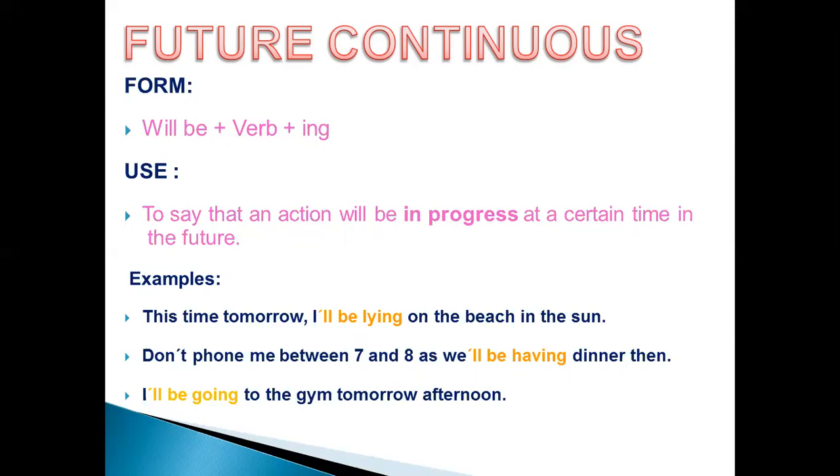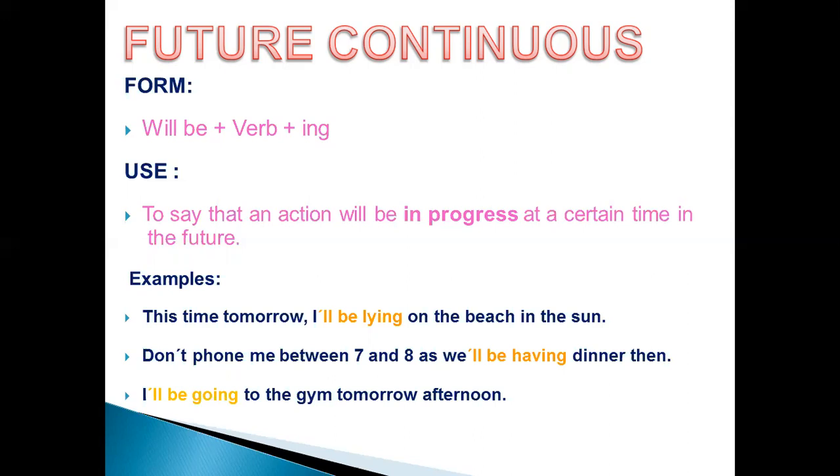We use it to talk about an action that will continue at a certain time in the future. I mean, it's used to denote an event that is ongoing in the future, an action that is promised to be going on at a specific time in the future.